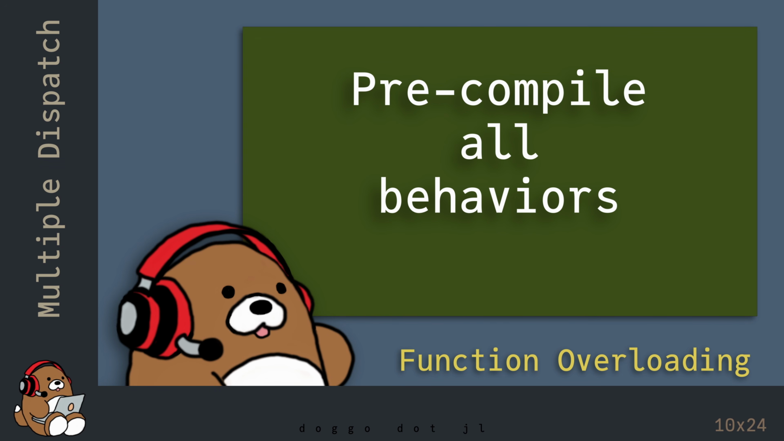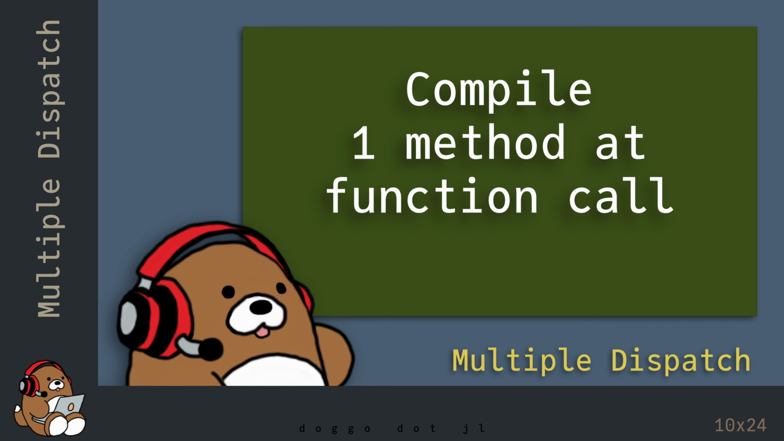One of the technical differences between multiple dispatch and function overloading in other languages is that in function overloading, you need to precompile all of the different behaviors in advance, whether you use them or not. In Julia, Julia does not precompile all of the different methods in advance. Julia will only compile the 1 method that it needs at the time that the function is called.